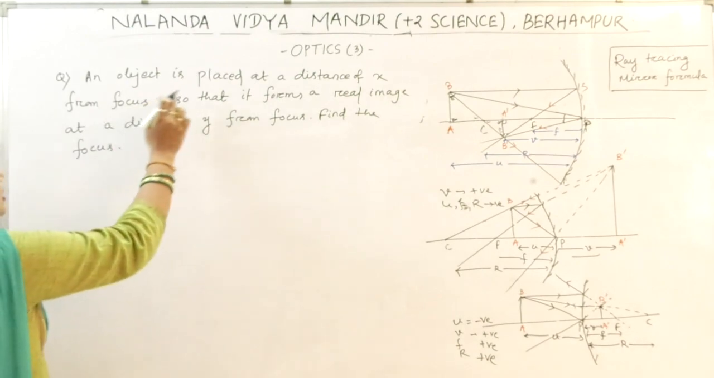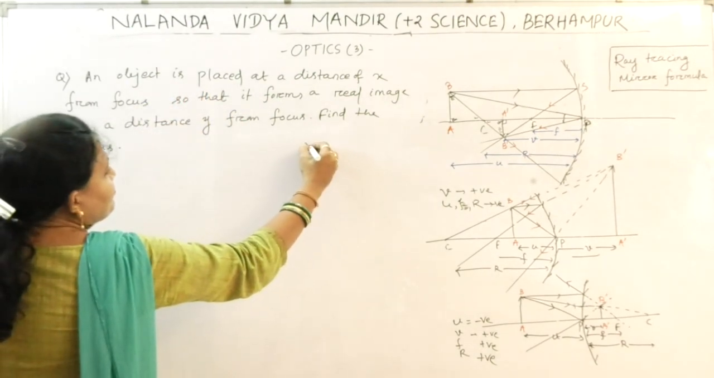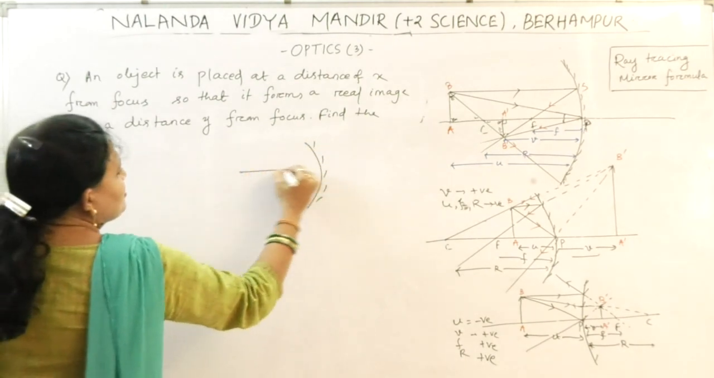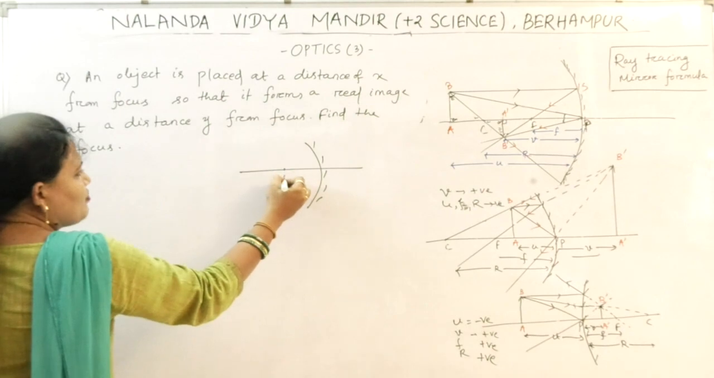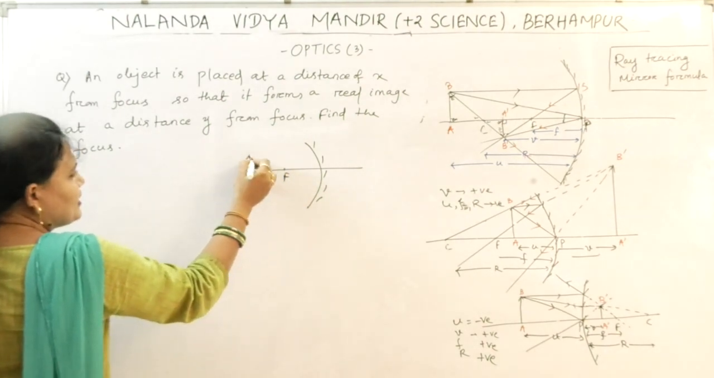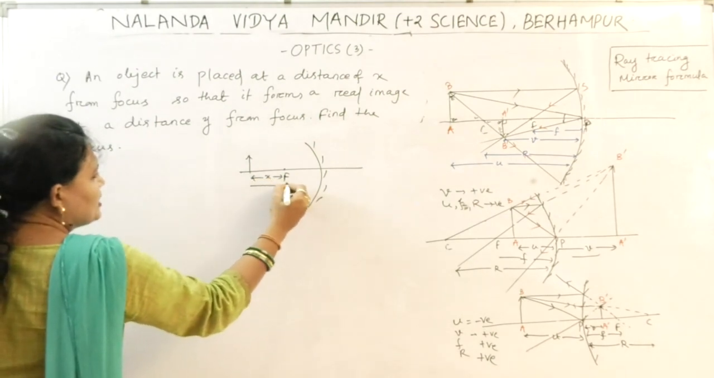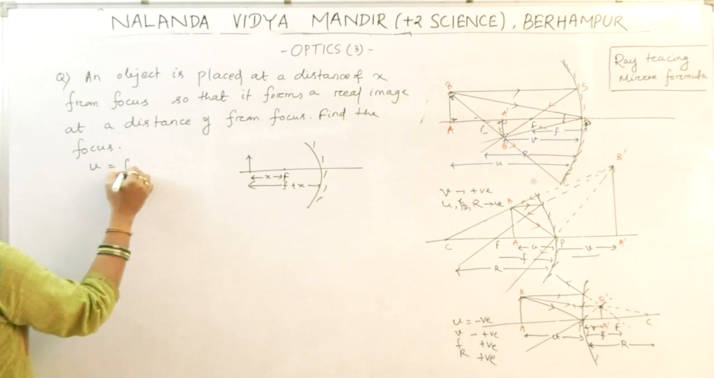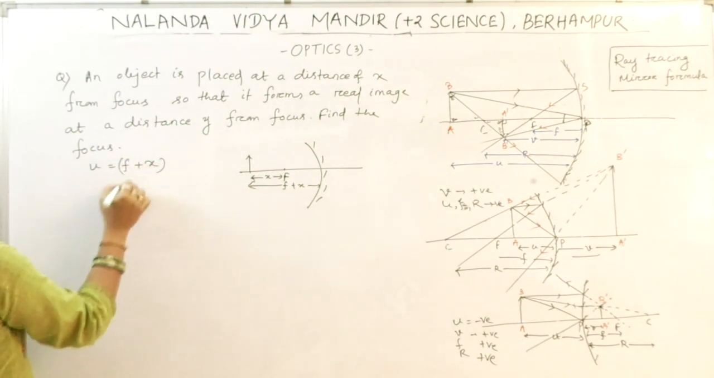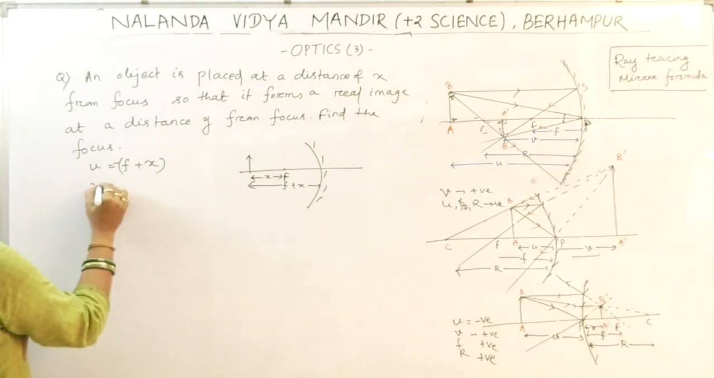That means the object is at a distance of x. Suppose this is the mirror and a real image is formed. So this is the focus, and the object is placed at this distance. So this is x. That means the object distance is f plus x, right? So u equal to f plus x. Left side, so it is minus.